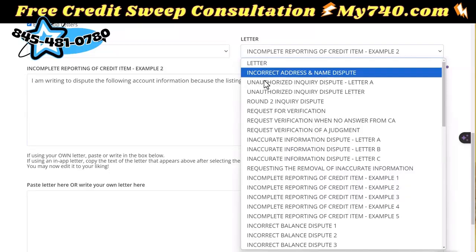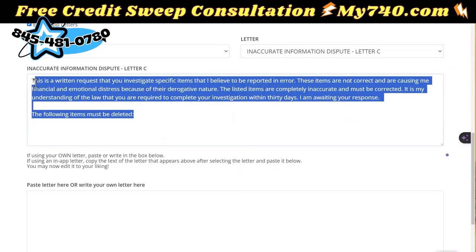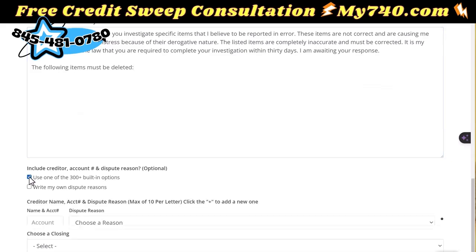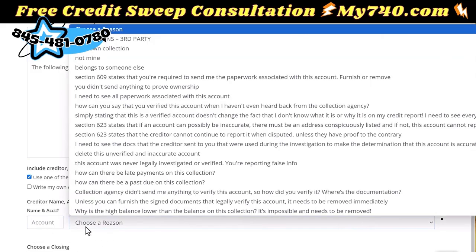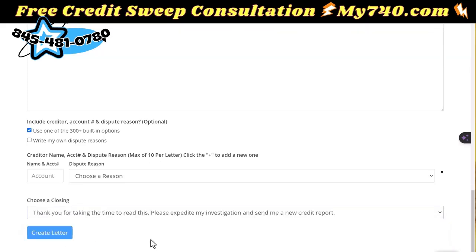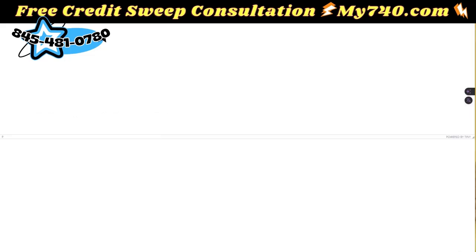So let's say that we are choosing inaccurate information. So we would just copy this, paste it down here, choose one of the 300 built-in options. We would add Rel 1.517.805, choose one of the reasons, and add more using this plus button. We can choose a letter closing, click on create letter. It's going to put everything together, including personal information, open our editor, paste the letter, do whatever we have to, and then we would go to file and print. We just created a letter in about 90 seconds.